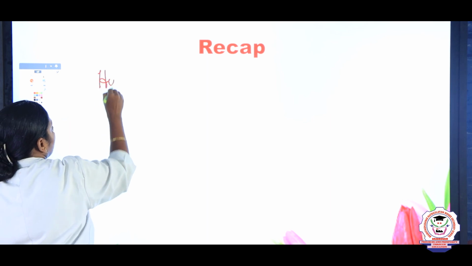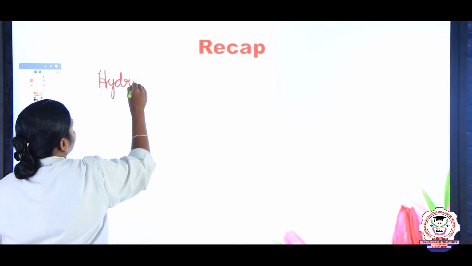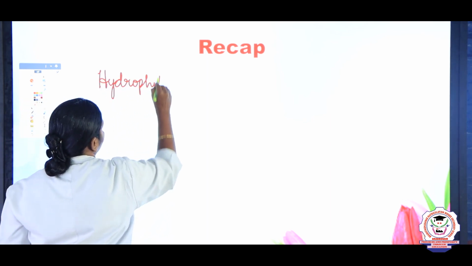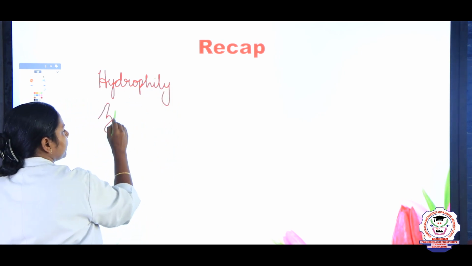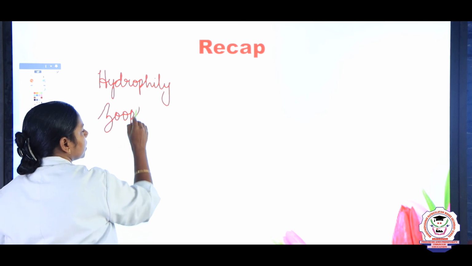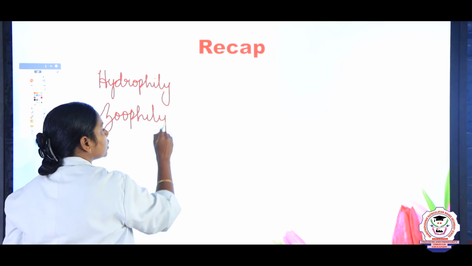So let us recap what we studied, children. First we discussed hydrophily, and then the types of zoophily: ornithophily, that is pollination by birds, malacophily, pollination by snails, and chiropterophily, pollination by bats.